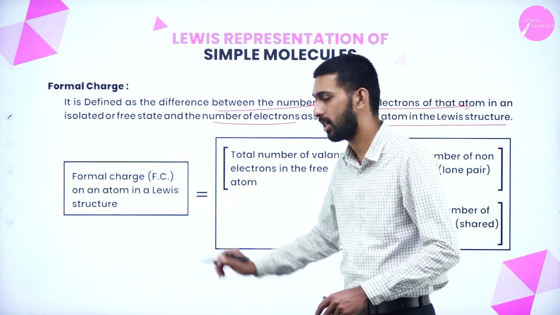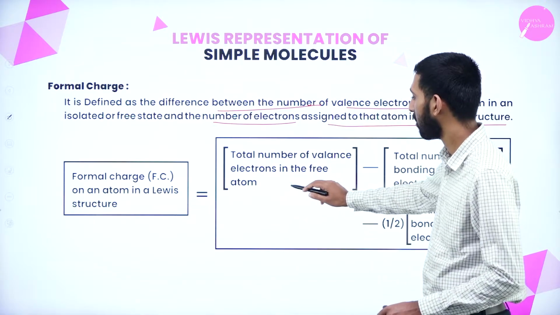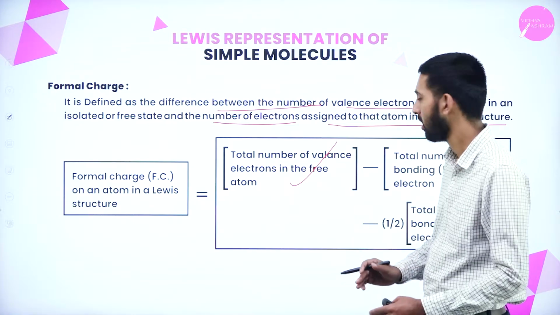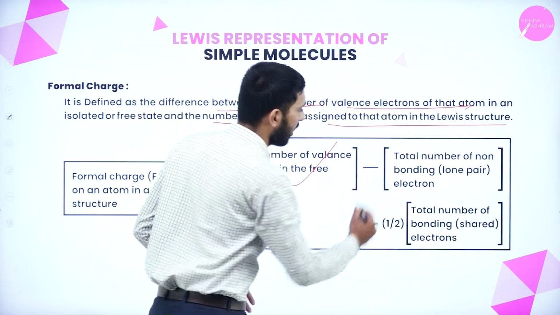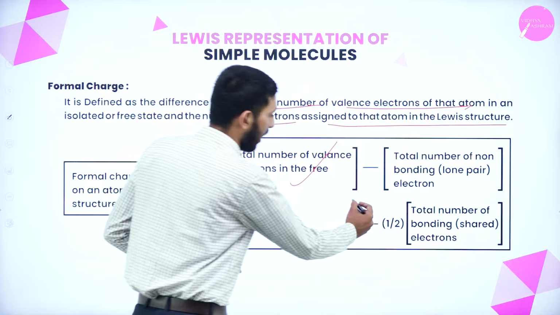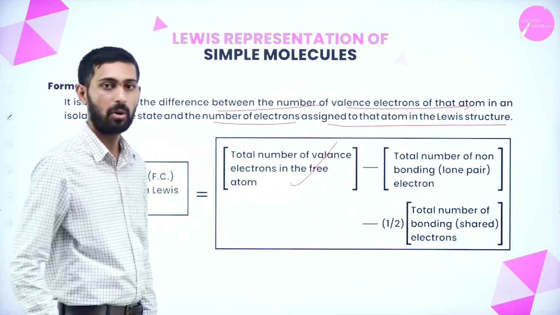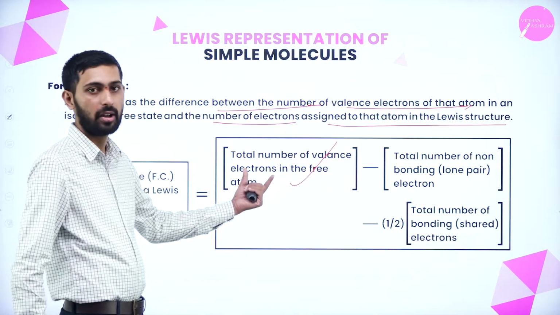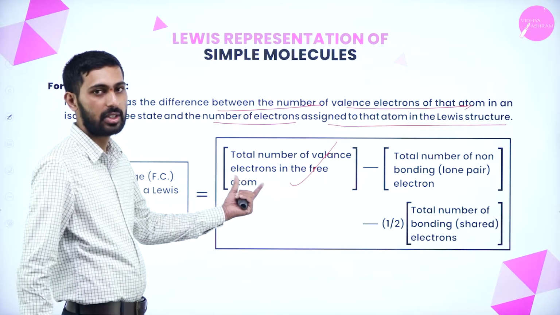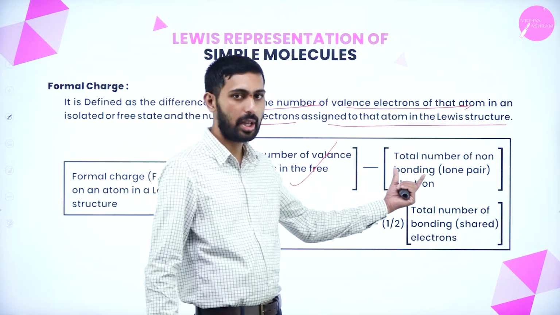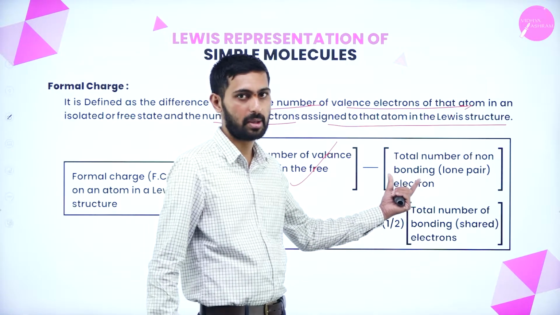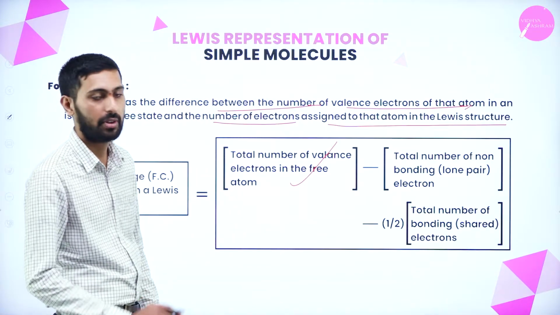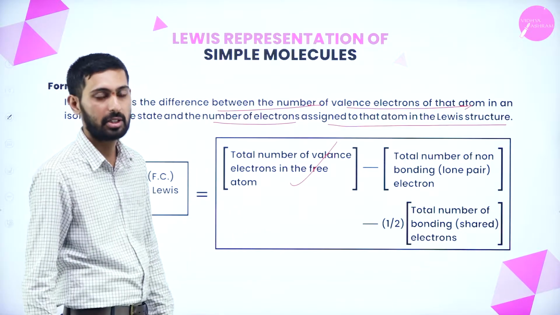Formal charge is the total number of electrons in the valence shell of an atom in the free state, minus the total number of non-bonding electrons or lone pair electrons, minus half into the total number of bonding electrons, that is, the shared pairs of electrons. We should know how many lone pairs and how many shared pairs are present.